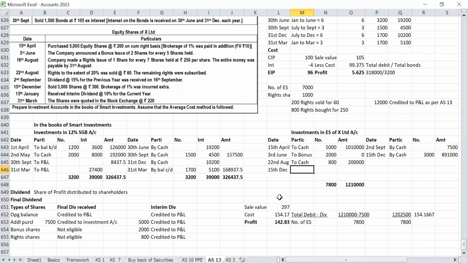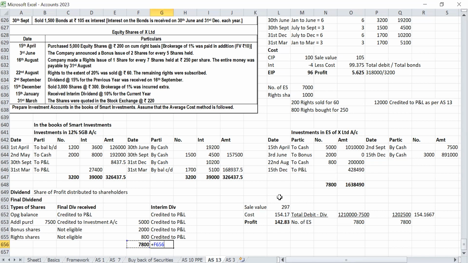Super. So on 15th December, profit to P&L: 3,000 into 142.83. Super. Then received interim dividend at 10%. That went to P&L. Now the number of shares in hand will not be 7,800.